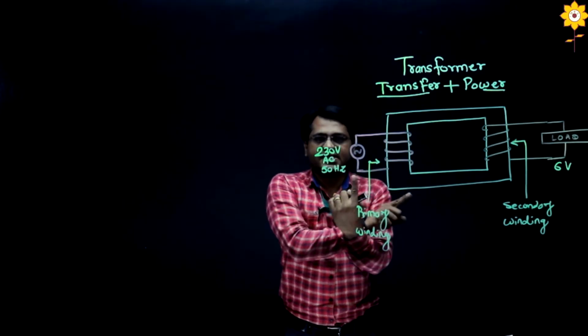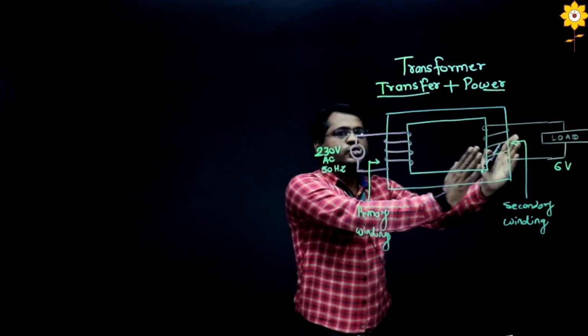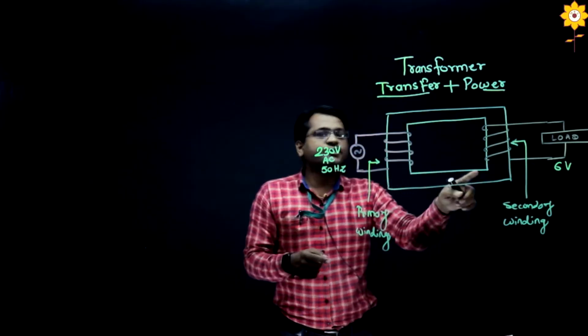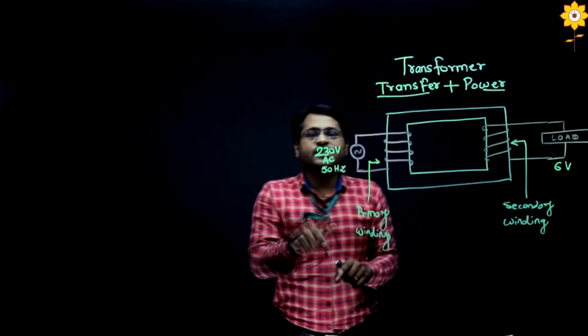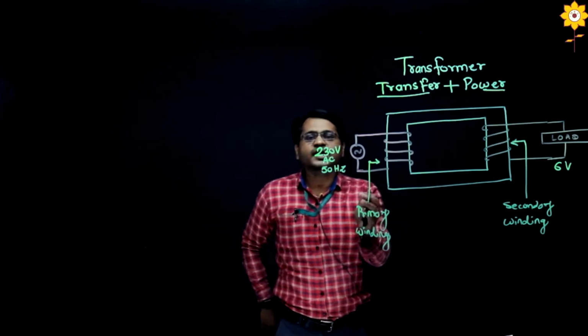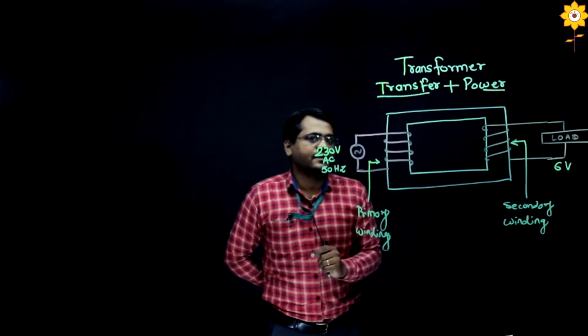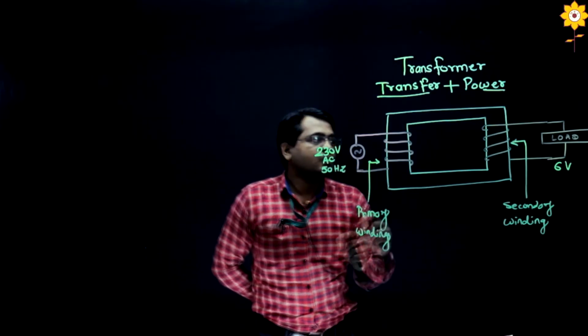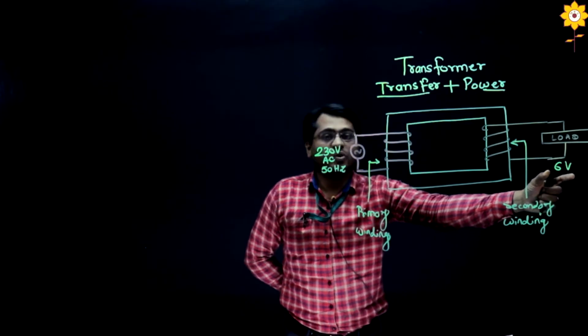You can also switch this. If you provide 230 volt to this terminal, it will become the primary winding, and if you provide the output to this, it will become the secondary winding. So just remember, the winding which is connected to input is called the primary winding. Now we are applying 230 volt input here, and we want to get 6 volt here.